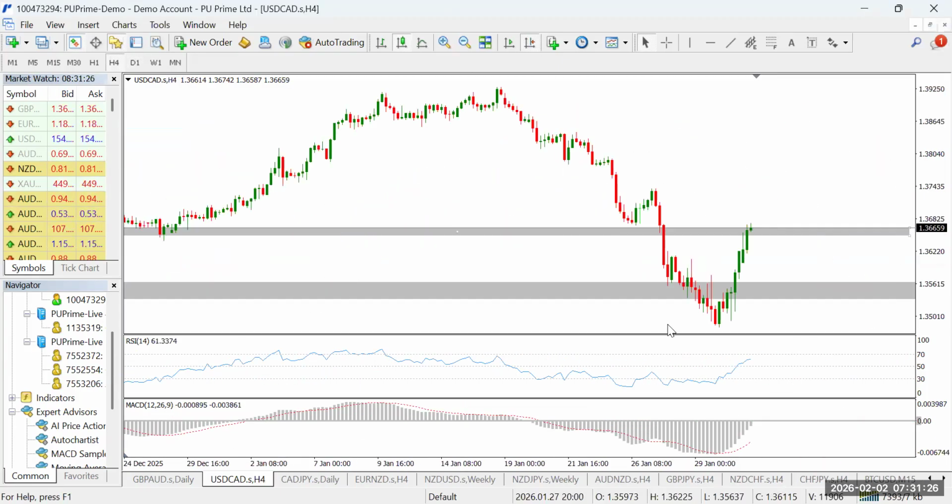So this is the 4 hour. You can see price is exactly on that spot. So we may see a retracement, then a breakout. If it happens like that, either you are a swing trader, then you need to watch carefully.